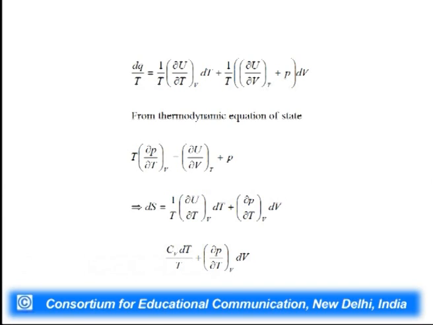The only thing here is that we are taking a reversible way, but delta S can only be calculated if we go through a reversible path. So, this is a general equation that dS is equal to Cv dT by T plus del P by del T at constant V dV.